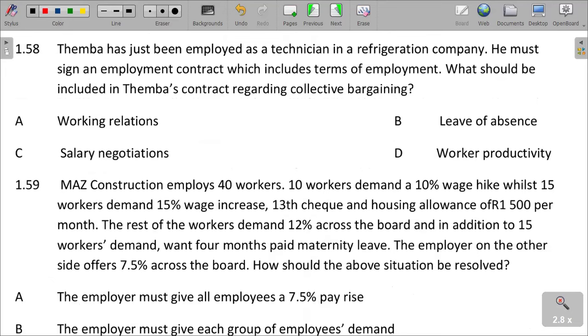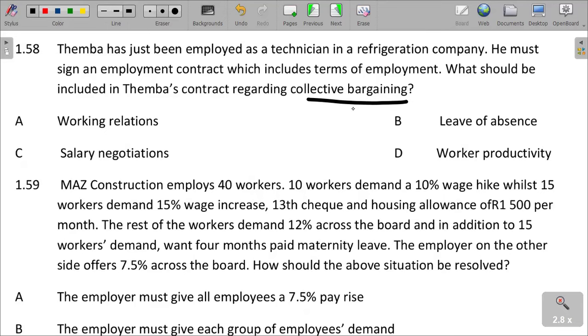Timber has just been employed as a technician in a refrigeration company. He must sign an employment contract which includes terms of employment. What should be included in Timber's contract regarding collective bargaining? Collective bargaining allows provision for participation in decision making. So what should be included in Timber's contract is in this regard.